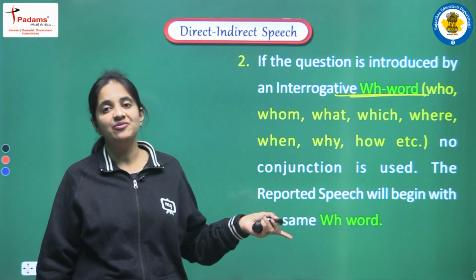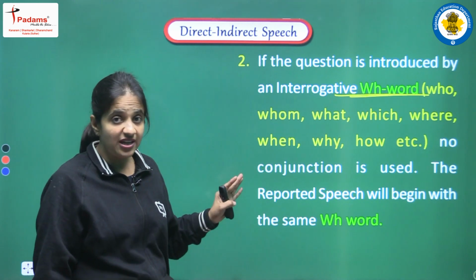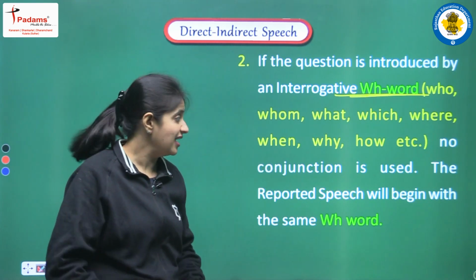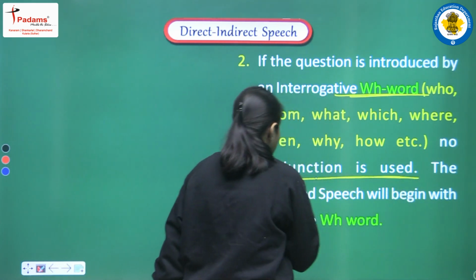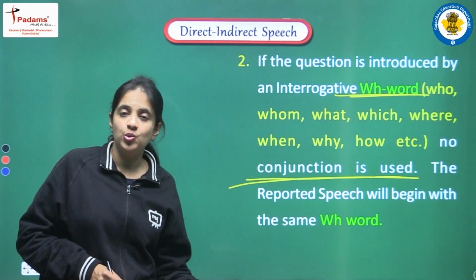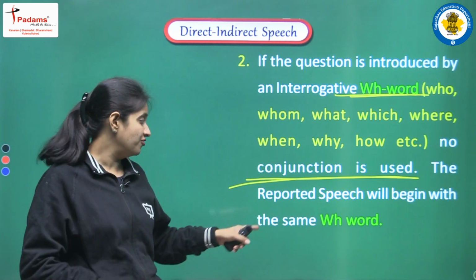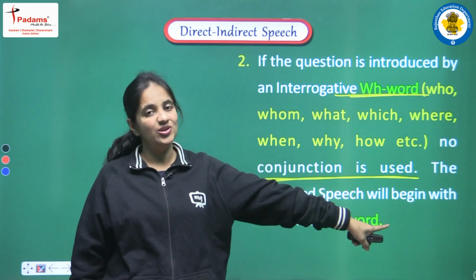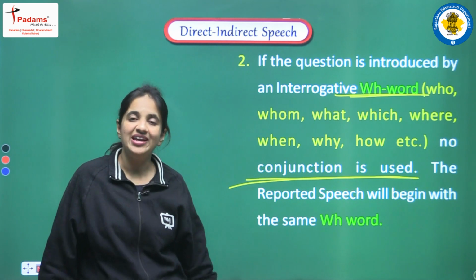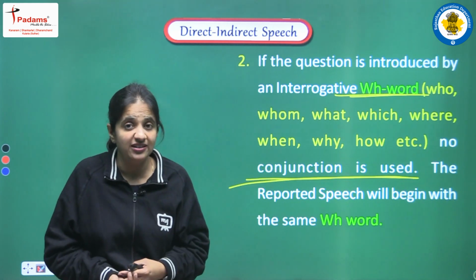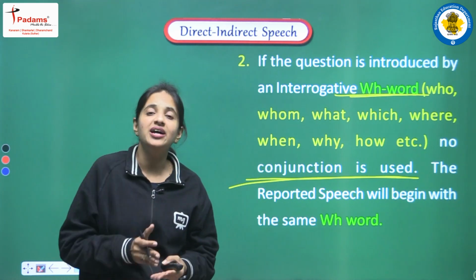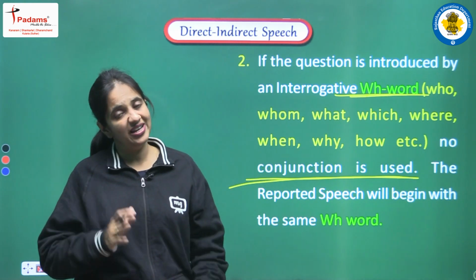But now when we are having an interrogative sentence with one WH word in the beginning, at that time we don't add any conjunction, we don't use any other word as the conjunction, but the same WH word will be used in the beginning of the reported speech. Okay, so it's again a very important point, that you always have to remember that if we are having an interrogative sentence and that interrogative sentence is having any WH word in the beginning, we won't add any other conjunction, but we use the same WH word in the beginning of the sentence.